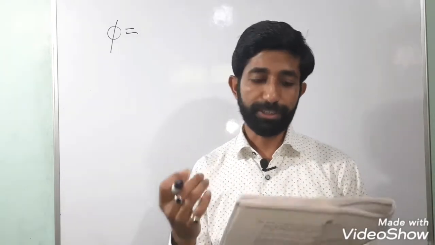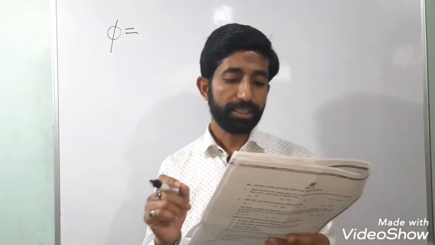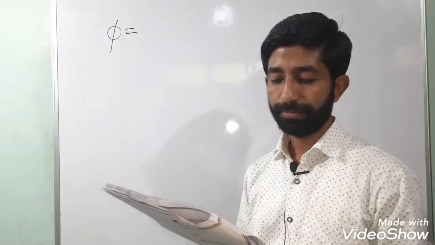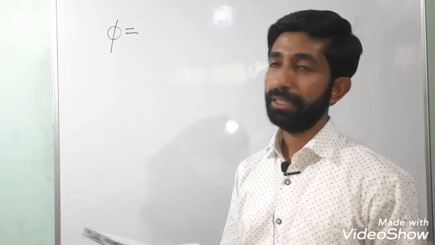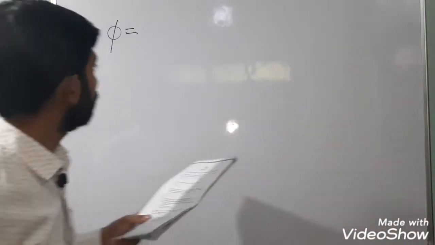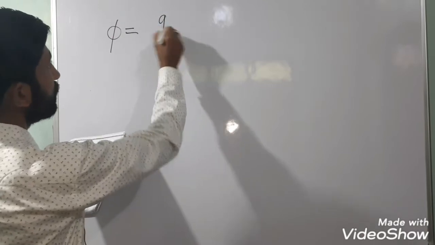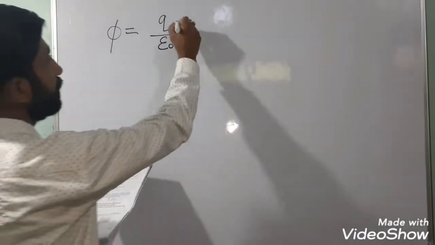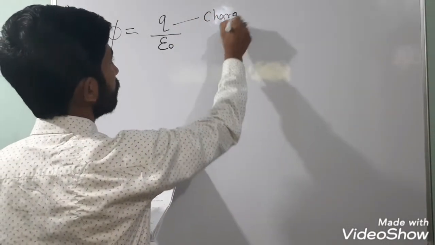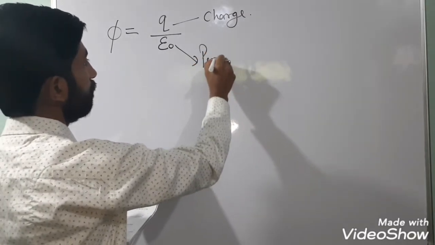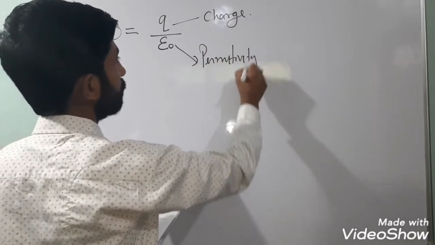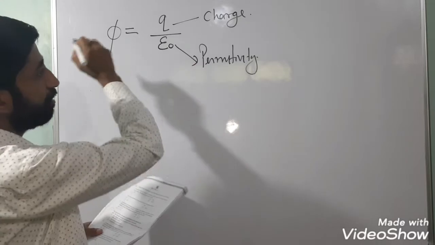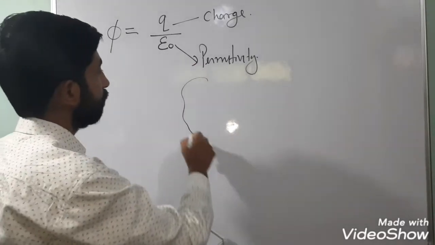Please listen carefully to the options. Third is net charge enclosed only, and the fourth is permittivity of the medium only. So these are the 4 options. The flux is given by the total charge enclosed over epsilon naught. Now this is the charge, and this is called the permittivity of the medium.